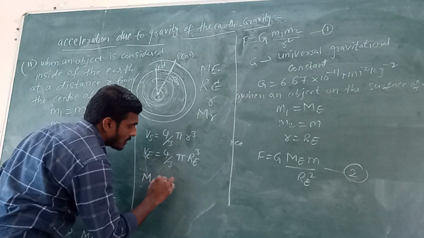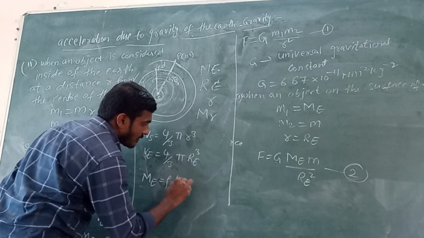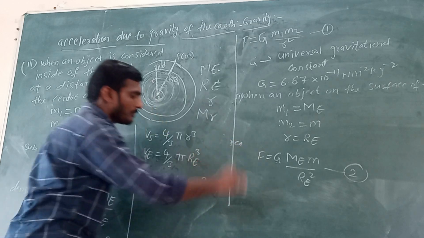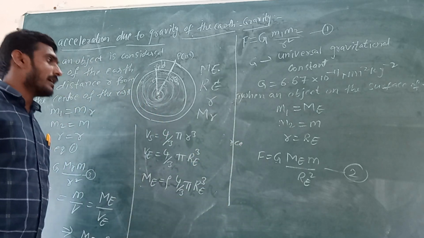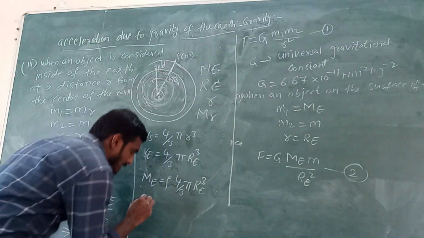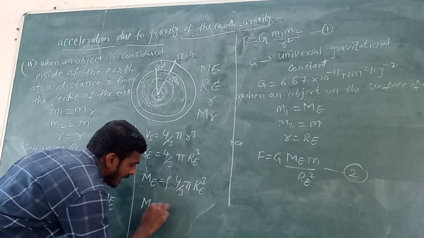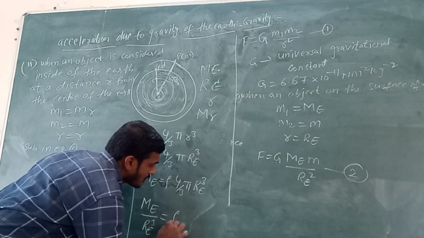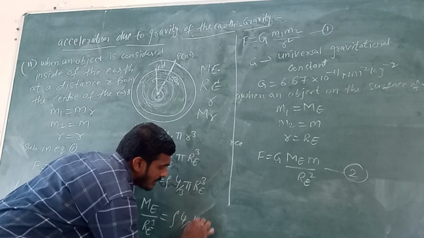Mass of the earth equals rho into 4 by 3 pi Re cube. From this we can write Me by Re cube equals rho 4 by 3 pi.